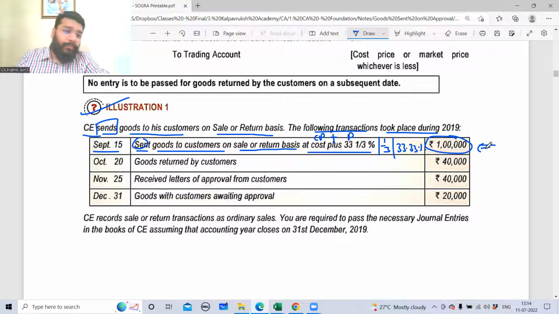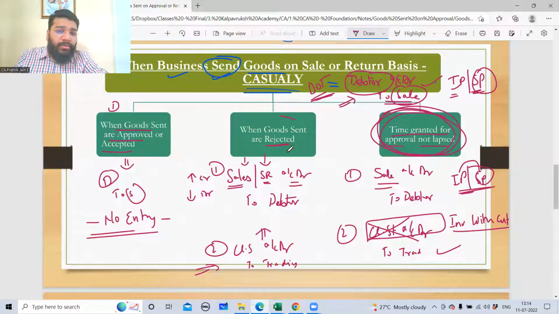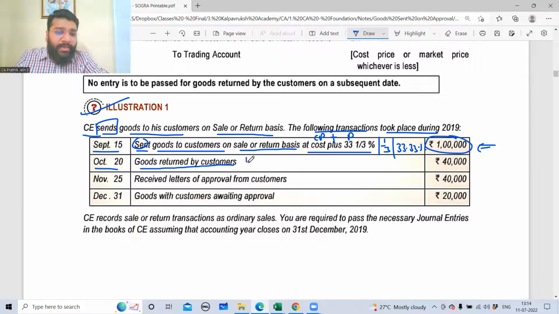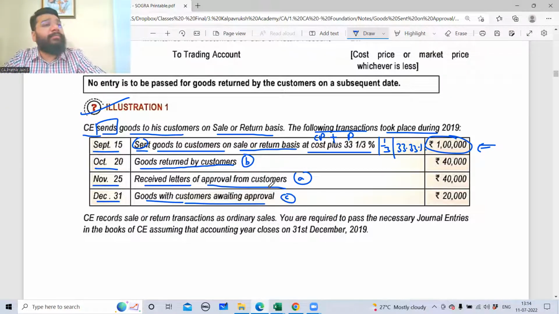Yes, sir. In October 20, goods returned by customer. So can I say it is this scenario? Goods rejected. So this is case B. On November 25, received letters for approval from customer. Approval means, can I say case A? Case A is approval, case B is rejection. December 31, goods with the customer awaiting approval. Which means the time period is still not lapsed. So this is case C. All the three cases we have.